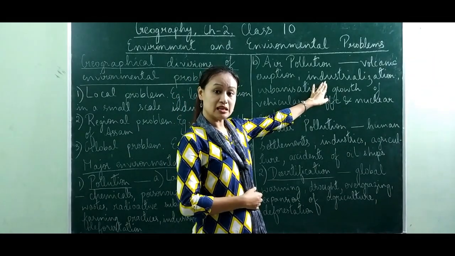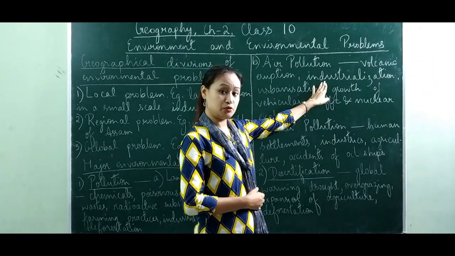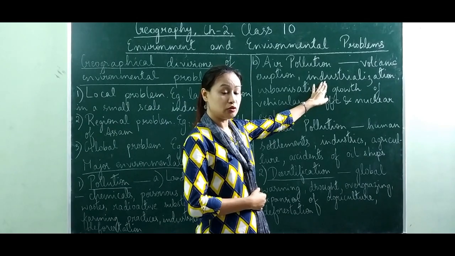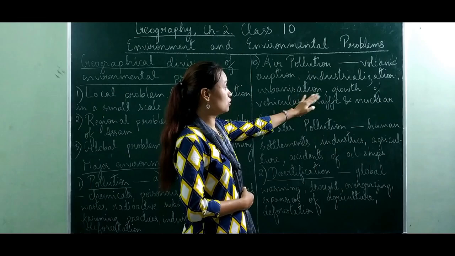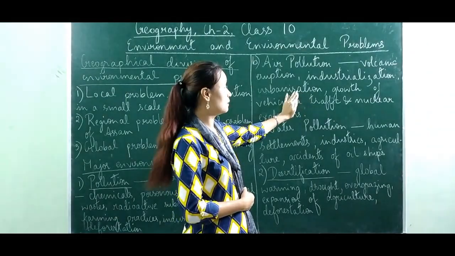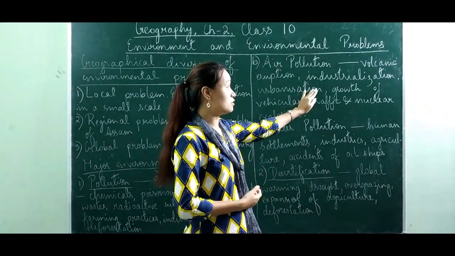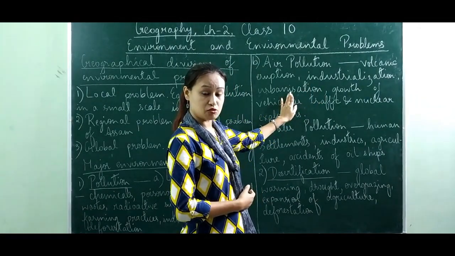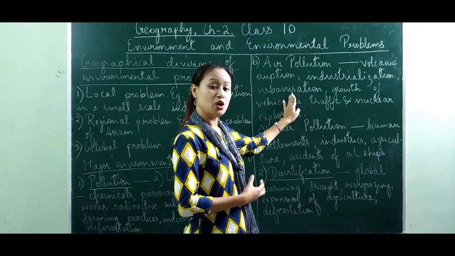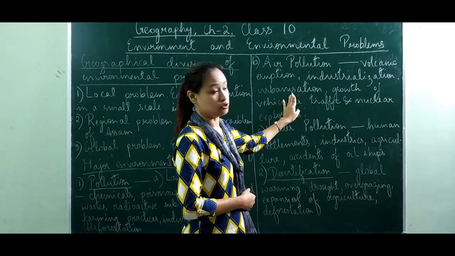So industries emit smoke into the atmosphere, okay, that also leads to air pollution. Next we have urbanization. All these points I have already explained before. Urbanization also is related with industrialization. So more setting up of industry, more running of vehicles on the road, all this leads to air pollution.